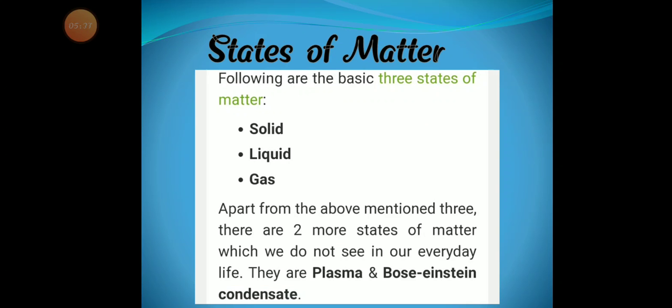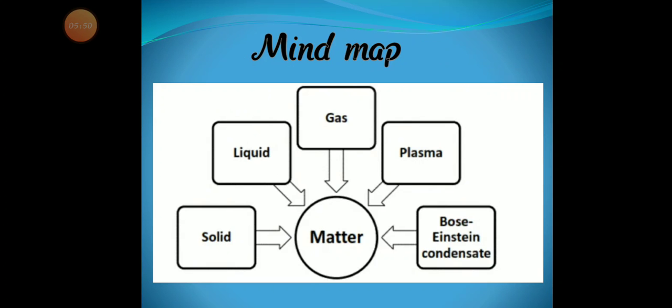States of matter. The basic three states of matter are solid, liquid and gas. Fourth state of matter is plasma and fifth state of matter is Bose-Einstein condensate. This is a mind map which shows the different states of matter.